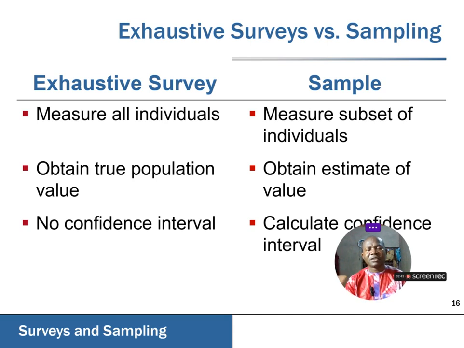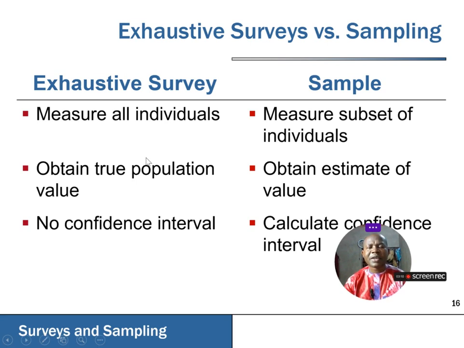You want to count the entire people in a province, in a state, or maybe even in a nation. So that is what we call exhaustive survey. While on the other hand, as we have been discussing, it is sometimes necessary to pick samples from a population for the purpose of studying.